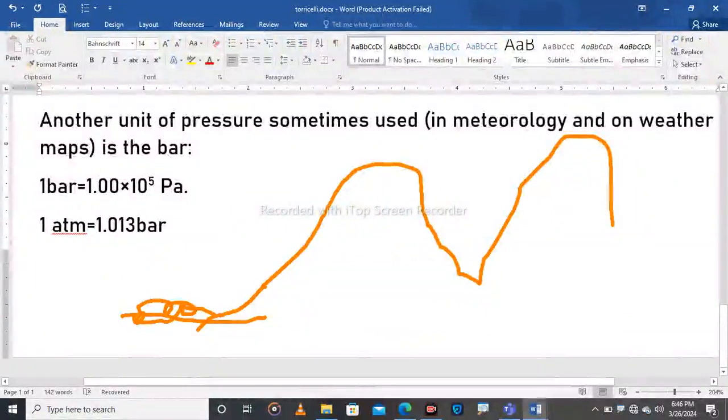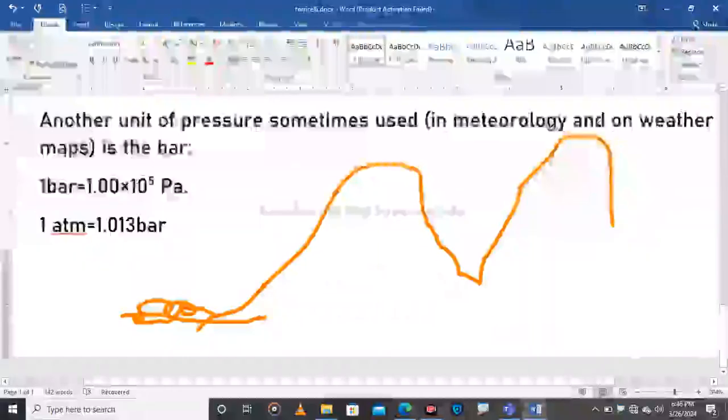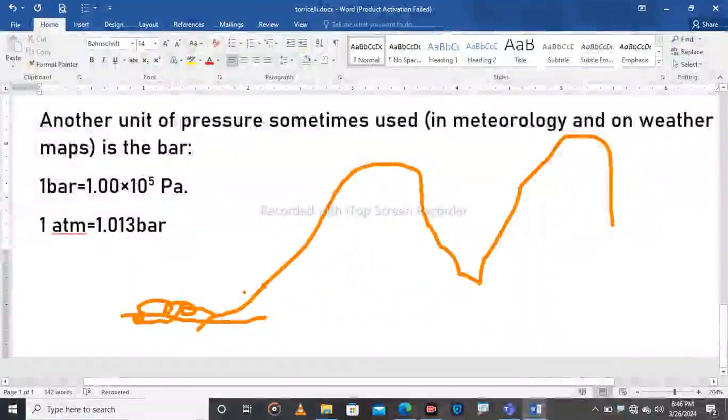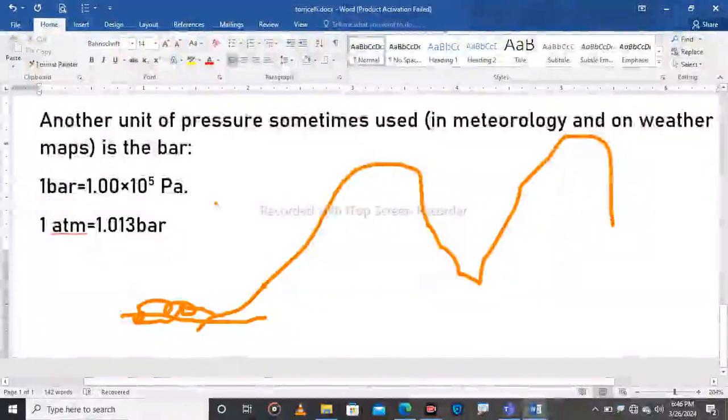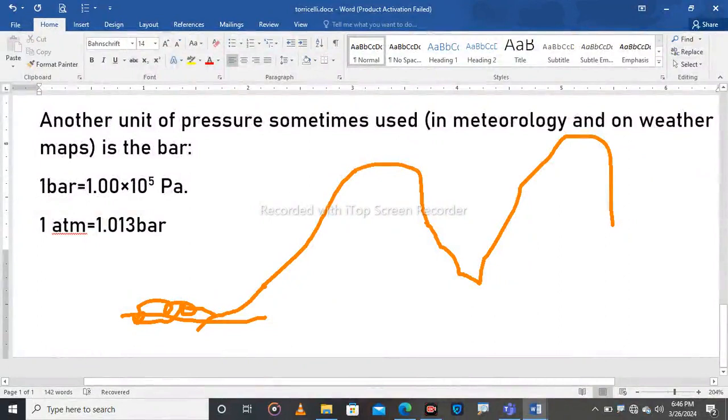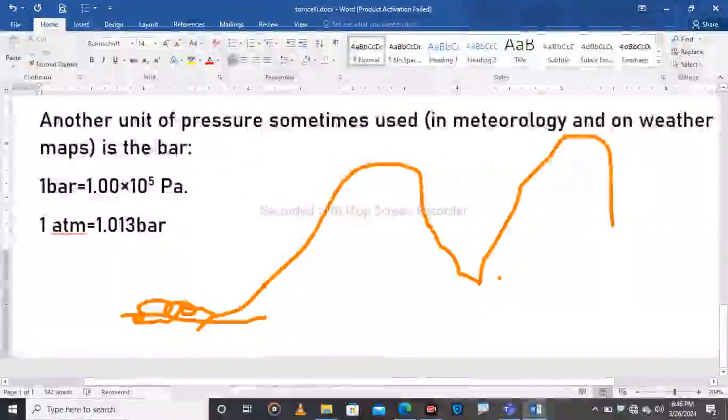If you take a barometer from the base, from sea level up to the top, the pressure will decrease. It means the pressure at the base of the mountain and the pressure at the top are somehow different. As you go higher, the pressure decreases and will not increase. The highest pressure you can find is 1.013 times 10 power 5 Pascal. If you go higher, it will be below that value.